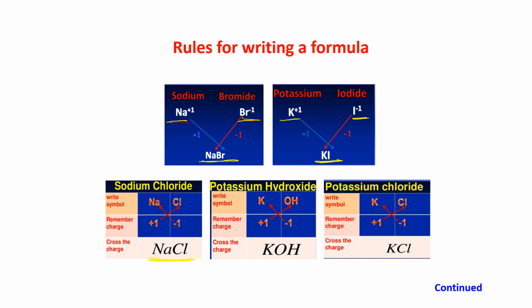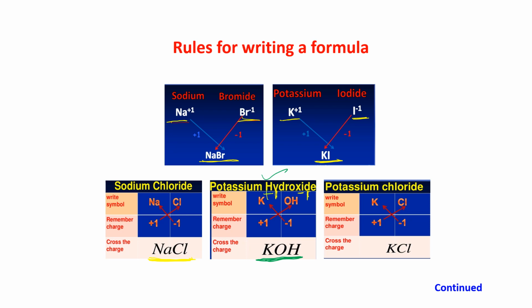Then it is KOH, potassium hydroxide. You can see here potassium is having +1, and OH is hydroxide having -1.